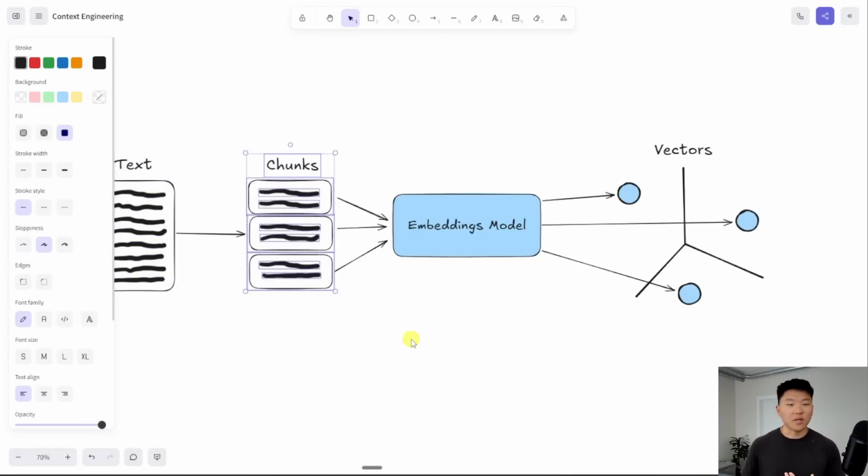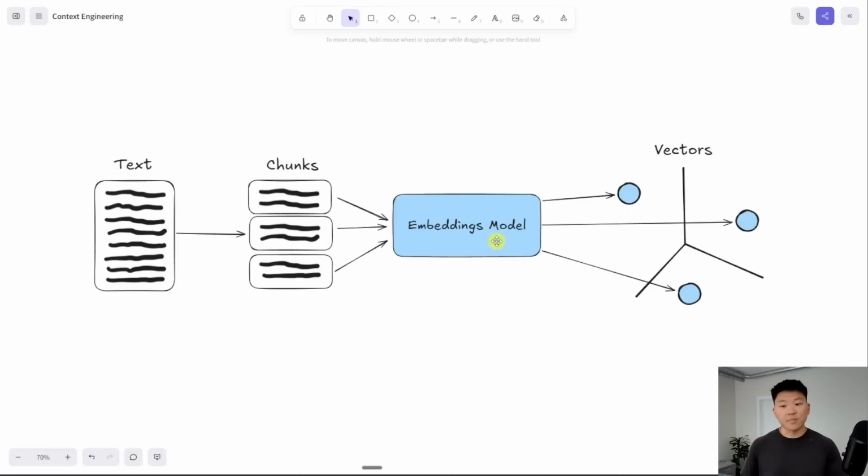We chunk it up into a bunch of pieces. We run it through an embeddings model to get turned into a numerical representation of that chunk. And then the chunks are placed in the multidimensional space based on the meaning. So let's say this chunk right here was talking about trees, it would get put up here. This chunk was talking about dogs, it would get put over here. And then this chunk was talking about fruit, it gets put here.